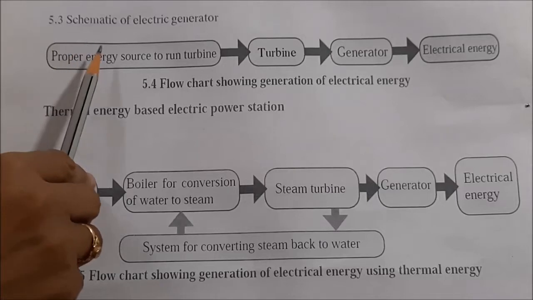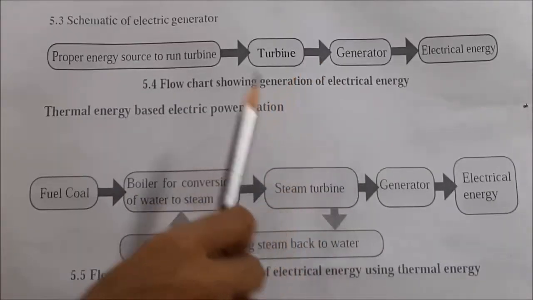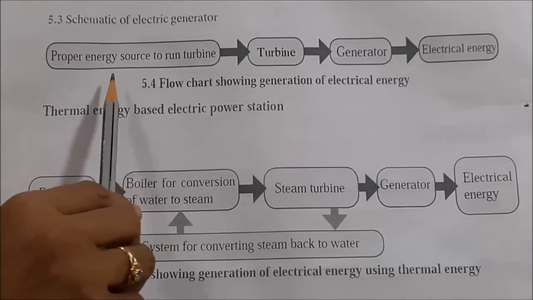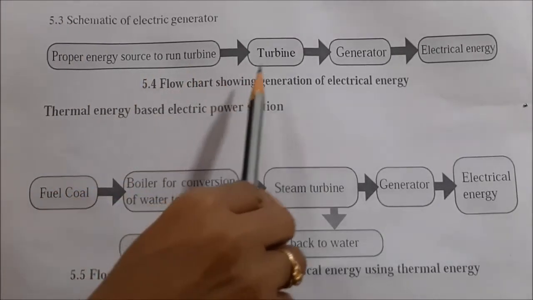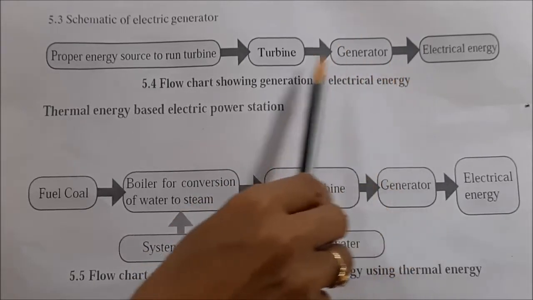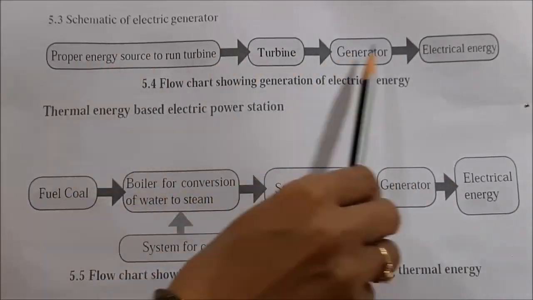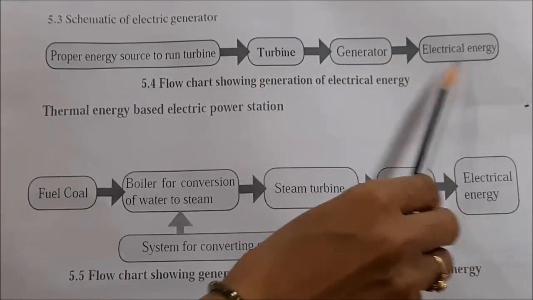This is the schematic representation of the generation of electrical energy. From the turbine and generator, electric energy is generated.